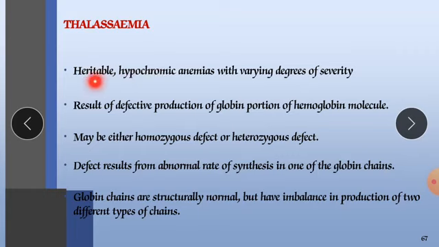So it is an inherited condition in which our body does not produce RBCs in normal proportion.